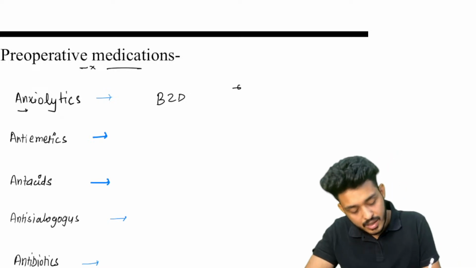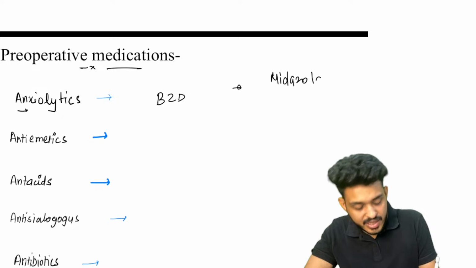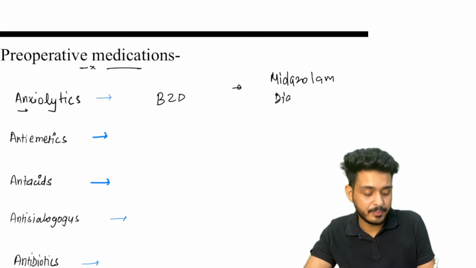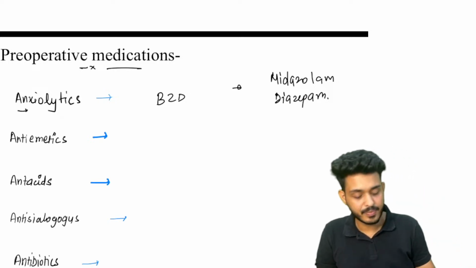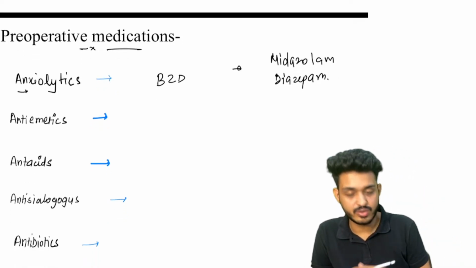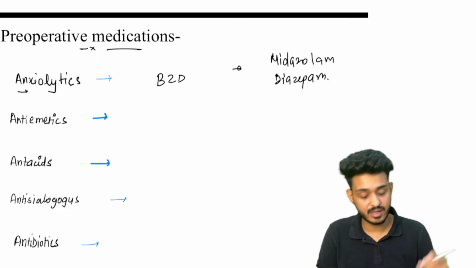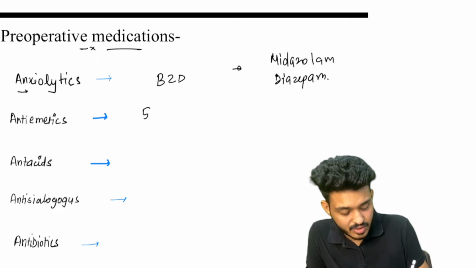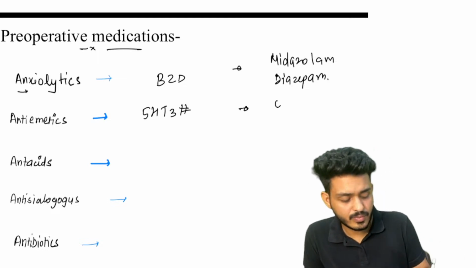What are those? For example, we can use midazolam. We can also use diazepam. So basically these are the anxiolytics, and they will decrease the anxiety in the patient. We can also use alprazolam and others. Next, we need to give antiemetic drugs. What are those antiemetic drugs? That is your 5-HT3 blocker, that is your ondansetron.